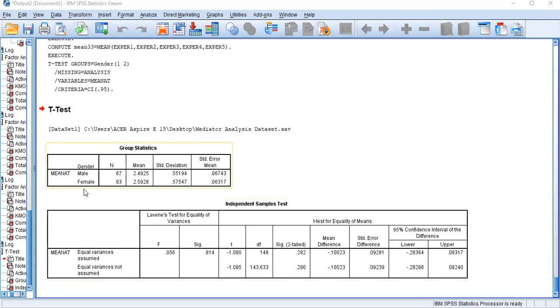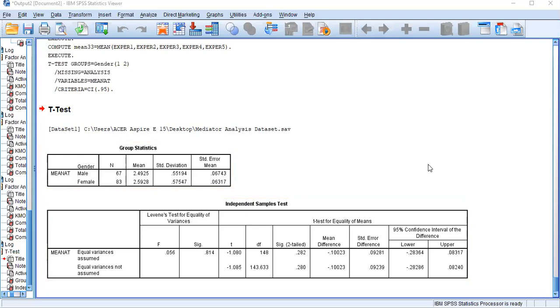If you refer to the mean attractiveness value for male and female, you can see it's very slightly changed, but we want to make sure that this difference is statistically significant or not. That's why we are running the independent sample t-test.